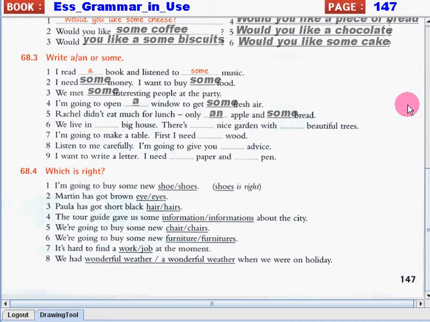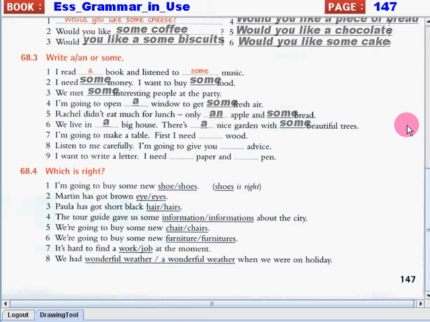Number 5. Rachel didn't eat much for lunch. Only an apple and some bread. We used an for apple because it's a singular countable noun, but it starts with a vowel letter, so that's why an. We use some for bread because it's an uncountable noun. Next.